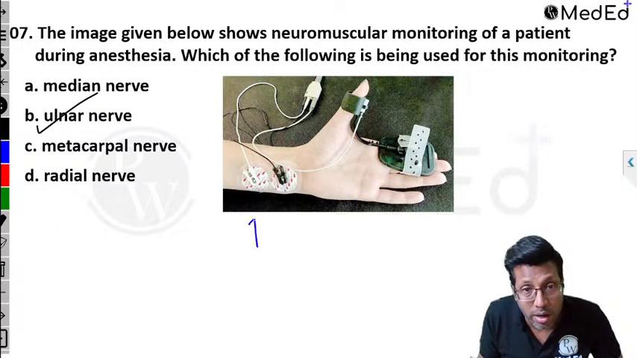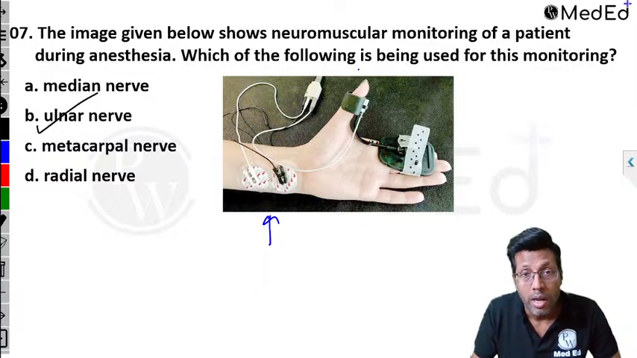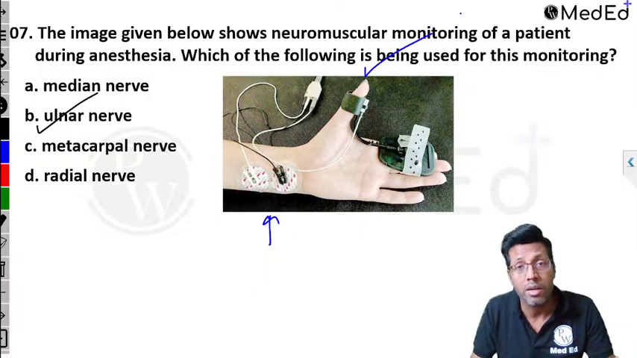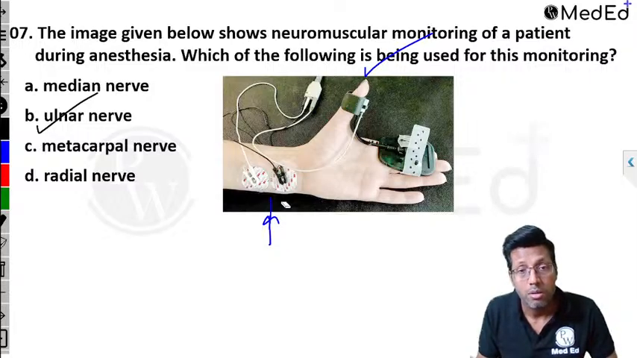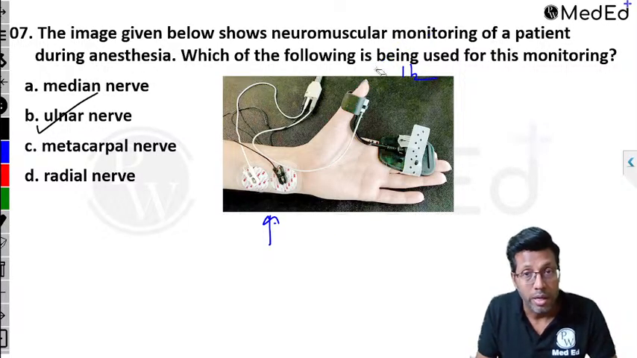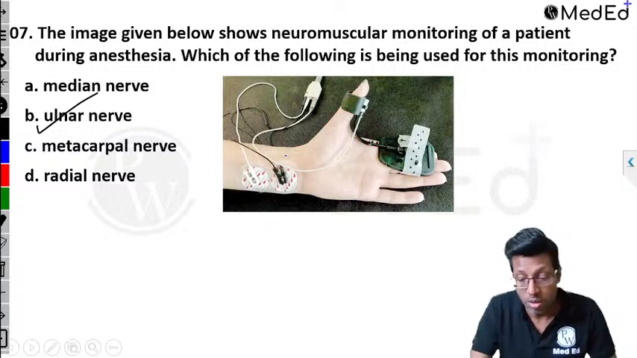I stimulate the ulnar nerve. I can give one stimulus. If I give one stimulus over here and the muscles are not paralyzed, I will get a response over here, right? If I give a stimulus over here and muscles are paralyzed, I will not get a response. If the muscles are partially paralyzed, I give a stimulus, I will get half response over here, and that is what is seen on the neuromuscular monitor.